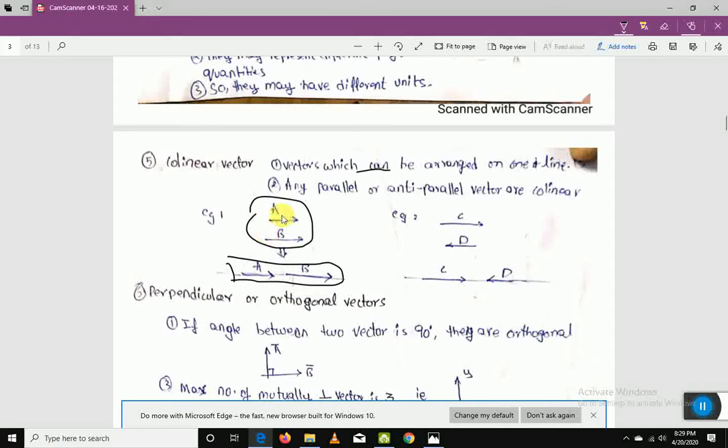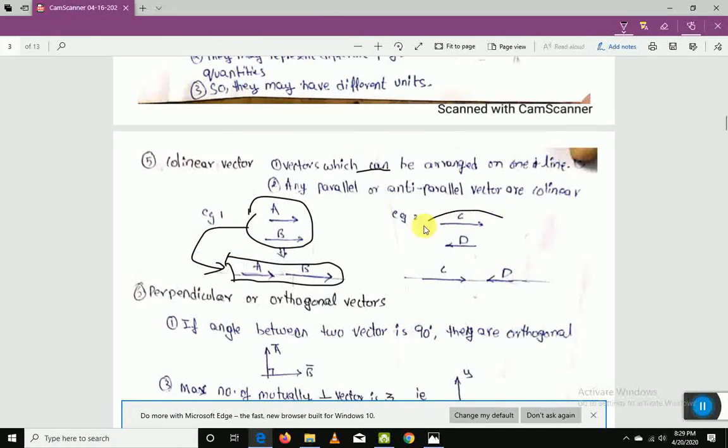Isn't it? Here I didn't change the magnitude, I didn't change the angle of inclination, and I was able to arrange this thing in a collinear fashion. So that's how these two vectors A and B turned into collinear vectors.